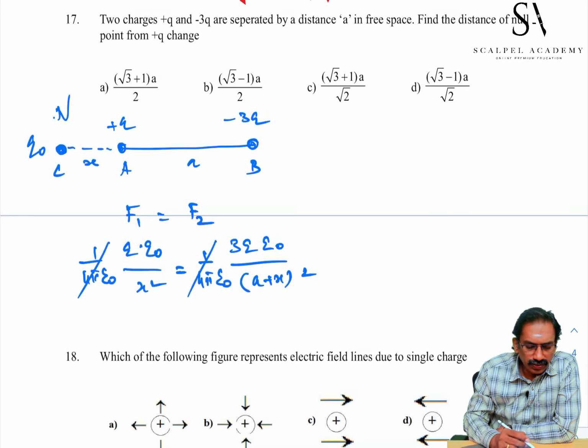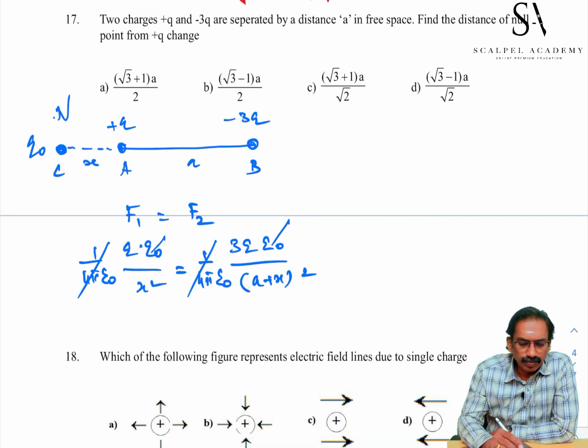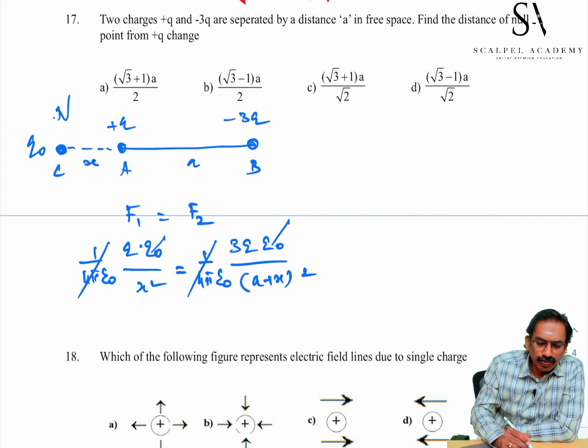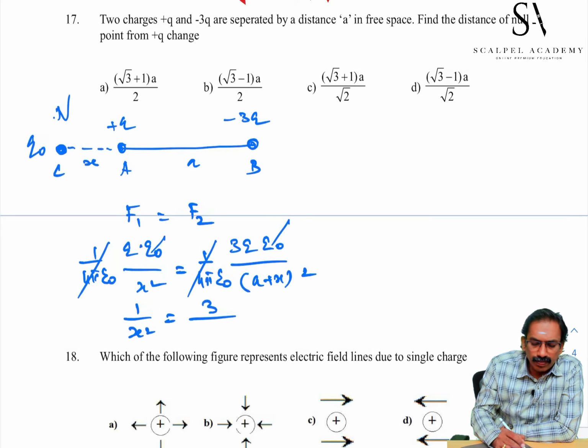We cancel: q naught gets cancelled, q by x square is equal to 3q by (a plus x) square, it becomes 1 by x square is equal to 3 by (a plus x) the whole square.